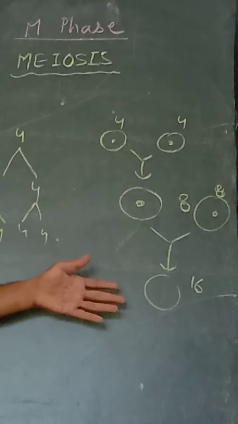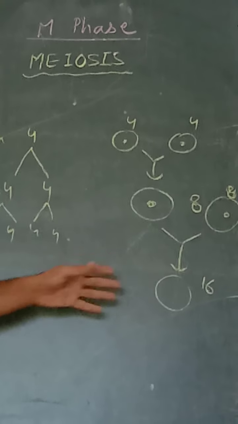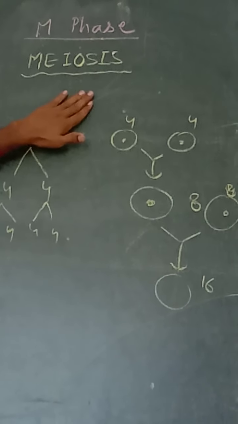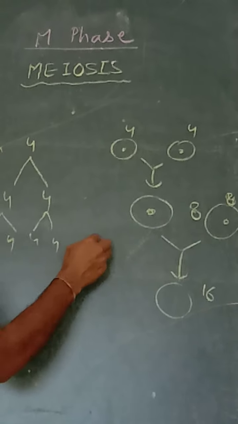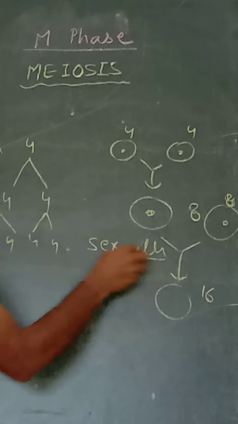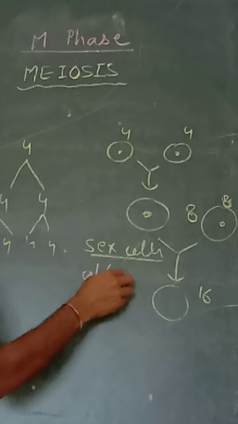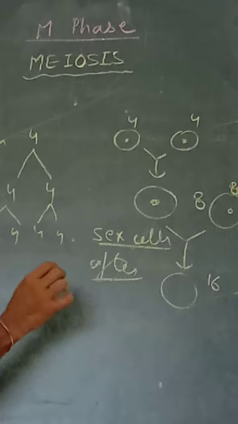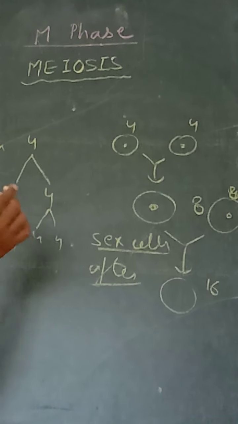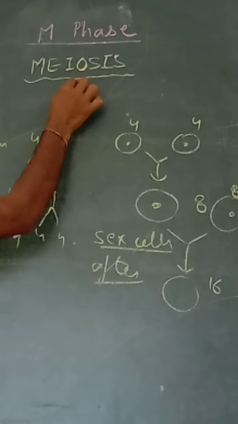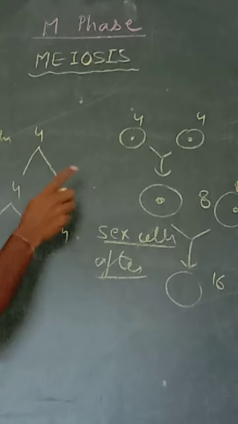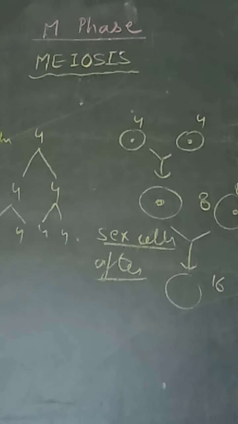So nature has evolved a very unique and complicated phenomenon known as meiosis, after which the sex cells are produced.